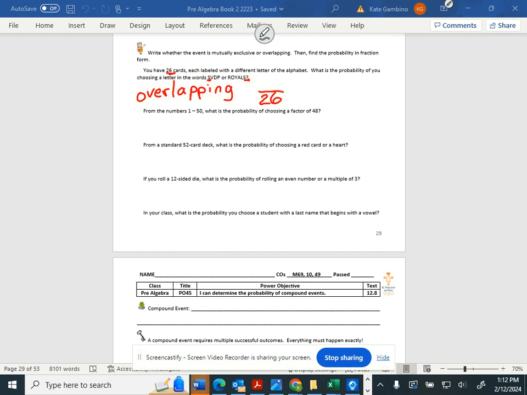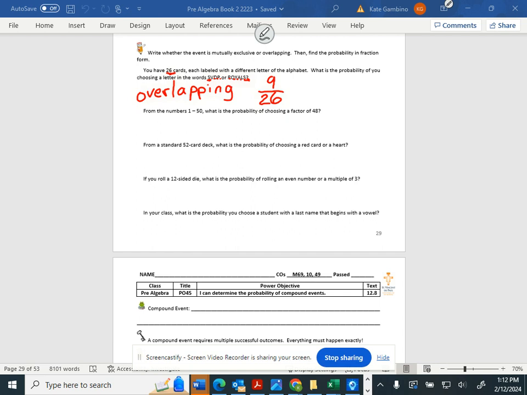How many would my successful outcomes be, Emerson? How did you get 9? Because you count how many letters there are in SVDP or Royals. 1, 2, 3, 4, 5, 6, 7, 8, 9, 10. Oh, but I can't count that S twice. I can only count the S once because there's only one S in the bag. So we get a 9. Our probability is 9 over 26.